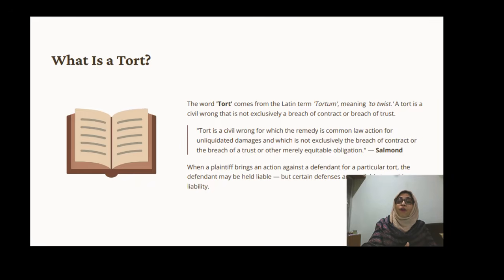Whereas in the law of tort, it is not liquidated damages, it is unliquidated damages. It depends upon the discretion of the court. Whatever amount is filed by the plaintiff, the court might award the same, or it might be less or increase that amount. So it depends upon the discretion of the court. That's why whatever damages are awarded in tort are called unliquidated damages. So that is why it is exclusive of breach of contract or breach of trust.